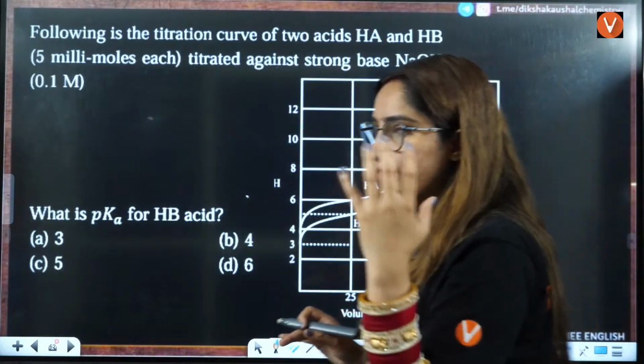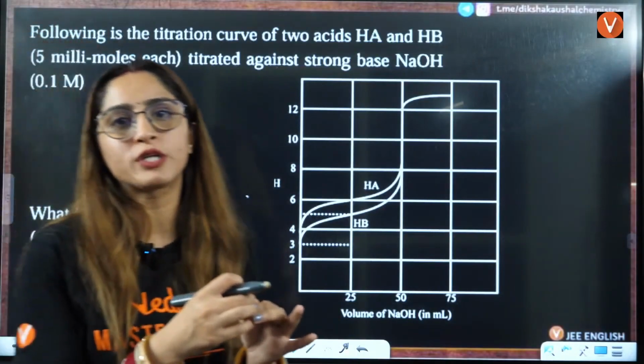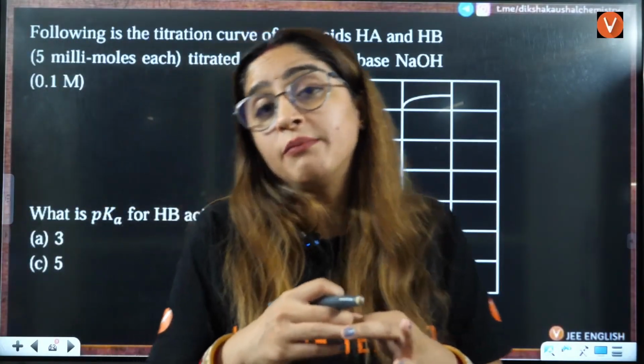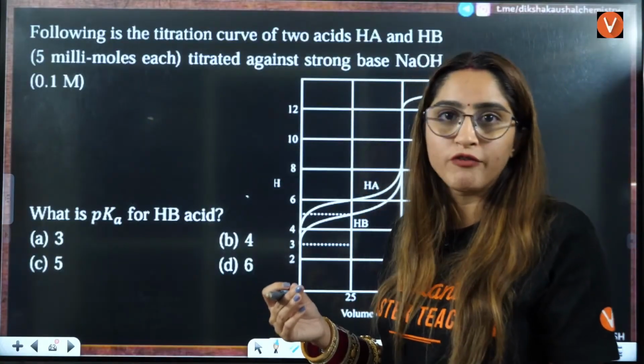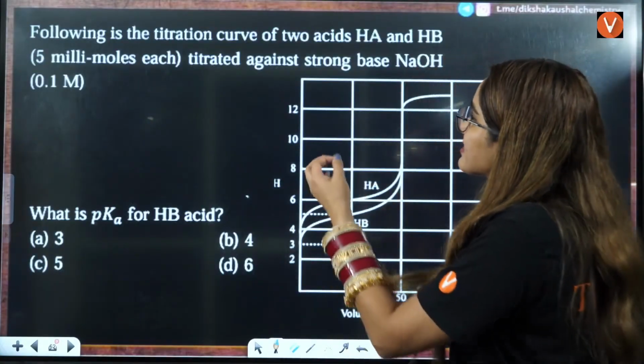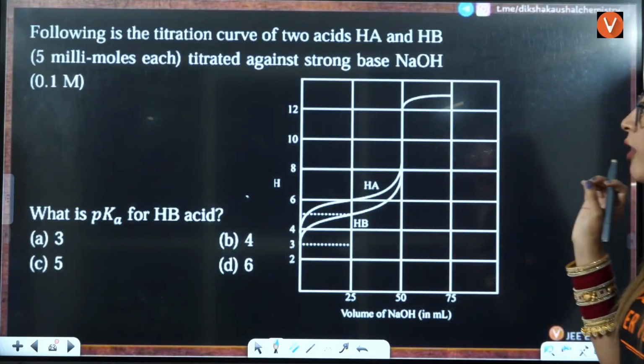If you solve it by the detailed method, like the full numerical method, it will take you time, right? So some tricks you should also know for JEE Advanced, especially for chemistry, because that is going to save your time, right? So here it is, the titration curve of HA and HB titrated against strong base NaOH.